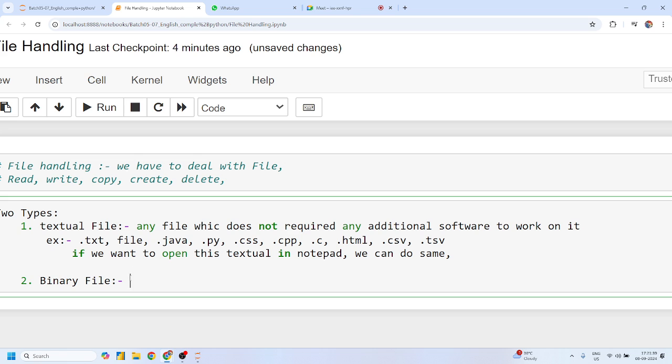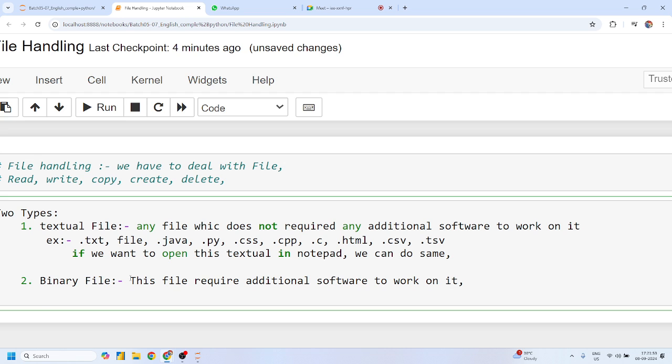Now what about a binary file? This file requires additional software to work on it. Also, we cannot open this file in Notepad.